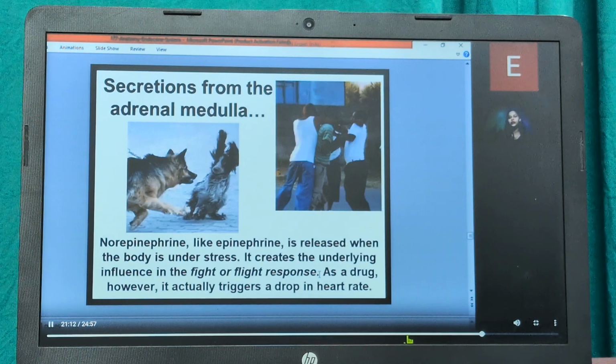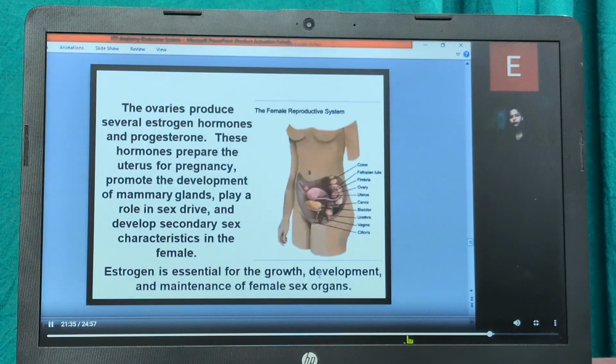Another secretion from the adrenal medulla is norepinephrine. Like epinephrine, it is released when the body is under stress. It creates the underlying fight or flight response. As a drug, however, it usually triggers a drop in the heart rate. So when there is a fight or flight response, the heart rate increases. You can see that it increases the cardiac output as well as the urinary output.